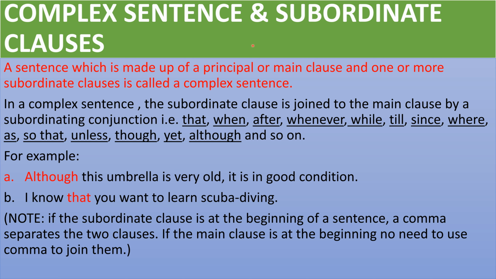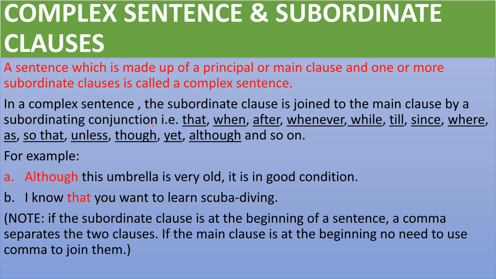Complex sentence and subordinate clauses. A sentence which is made up of a principal or main clause and one or more subordinate clauses is called a complex sentence. So dear students, in a complex sentence we have the combination of principal clause and subordinate clause. In a complex sentence, the subordinate clause is joined to the main clause by a subordinating conjunction.